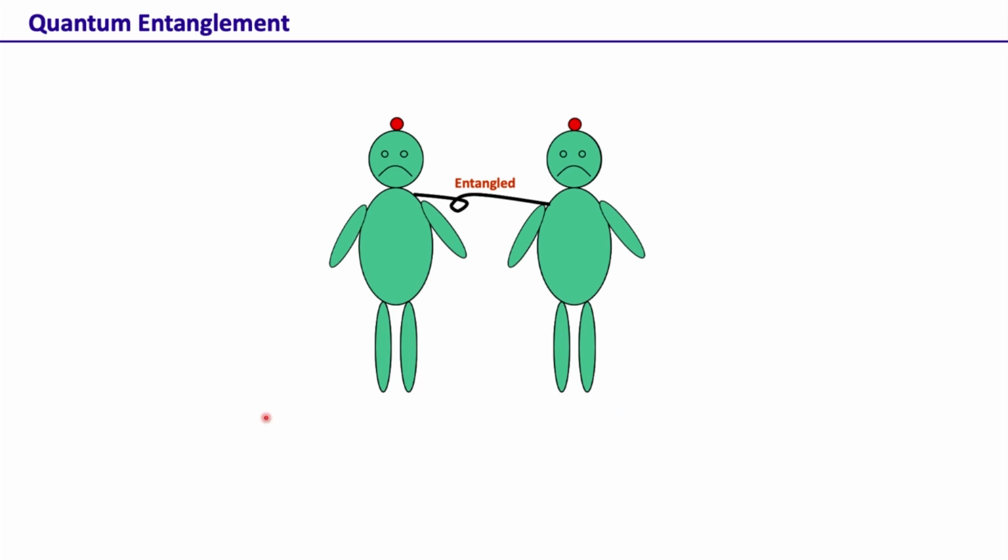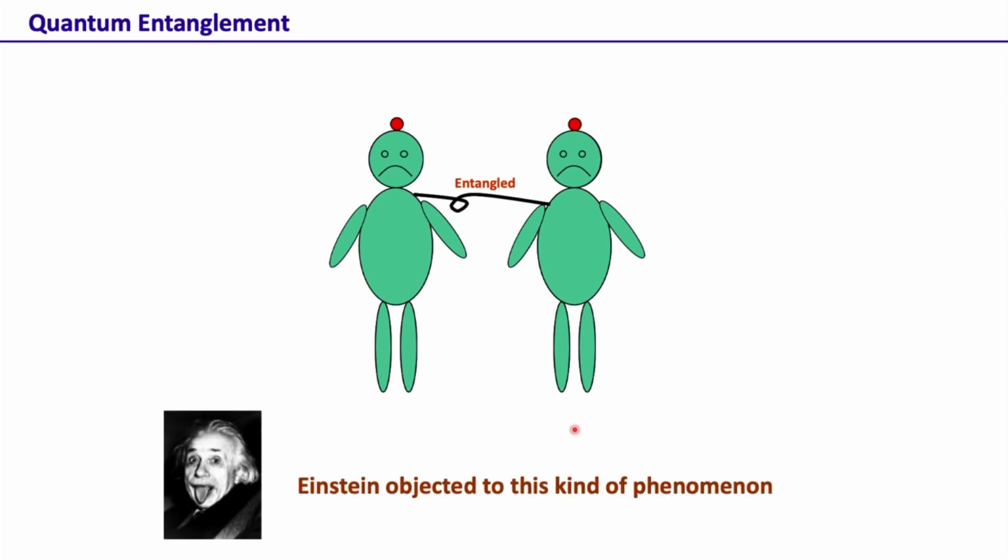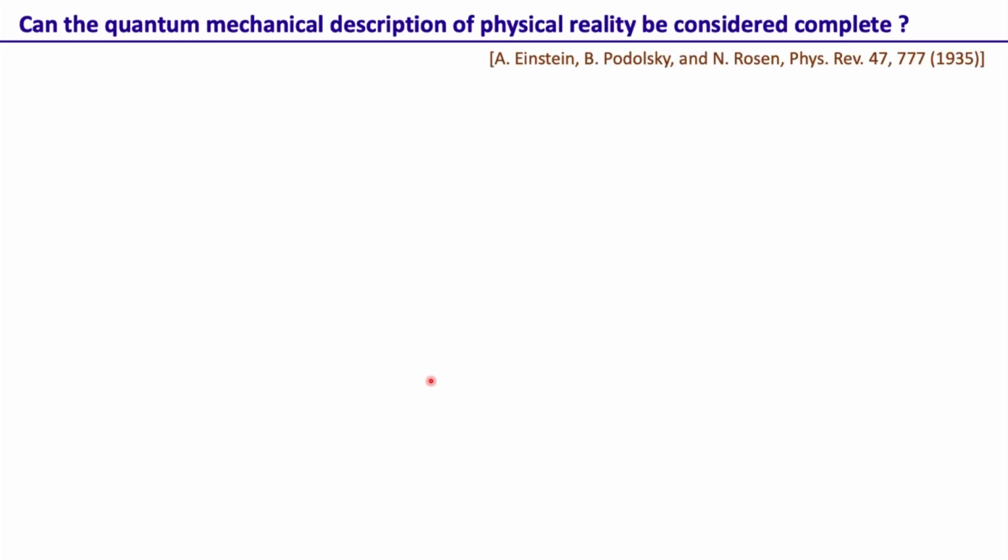But we will see the concept of entanglement in a much more mathematically rigorous way. This very idea of entanglement was not really liked by Einstein, Podolsky and Rosen, to be specific, and they basically objected to this kind of phenomenon. In this lecture, we will go through the exact arguments that they provided to argue what was wrong with this very concept of entanglement, in fact, what was wrong with quantum theory itself.